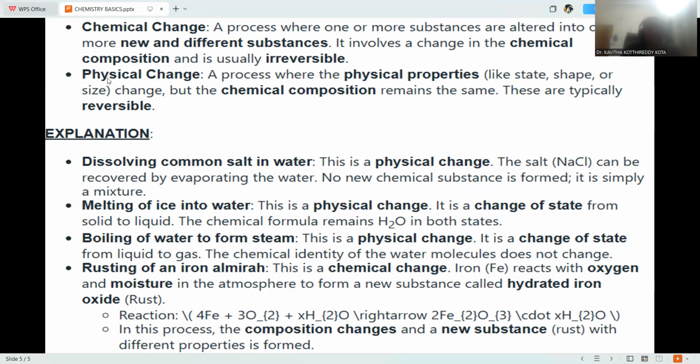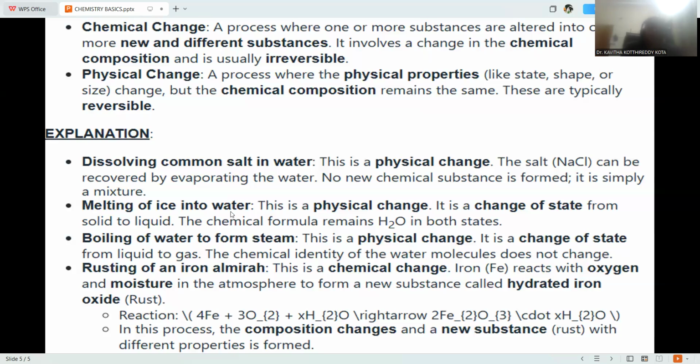Whereas a physical change is a process where physical properties like the state of matter, shape of the material and size of the material may change, but the chemical composition remains the same. These are typically reversible in nature: starting material to product, product to starting material. That kind of transformation you can notice by means of physical change.